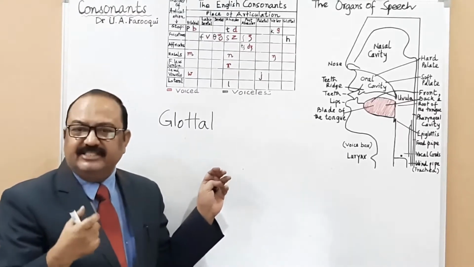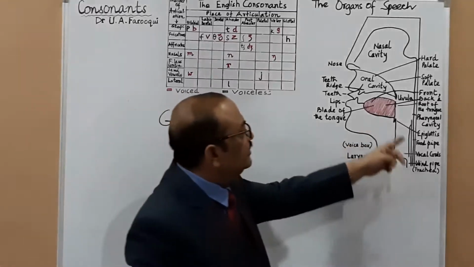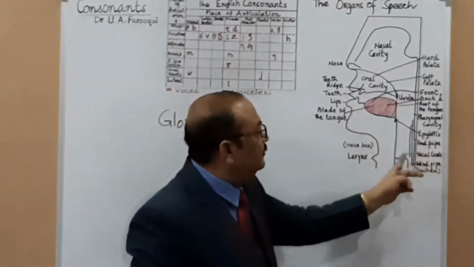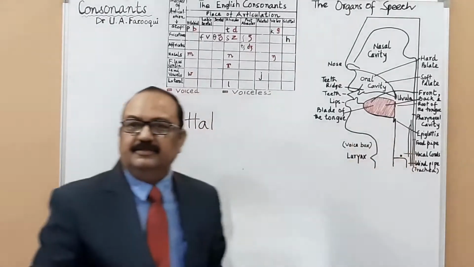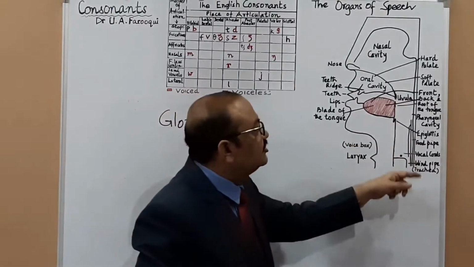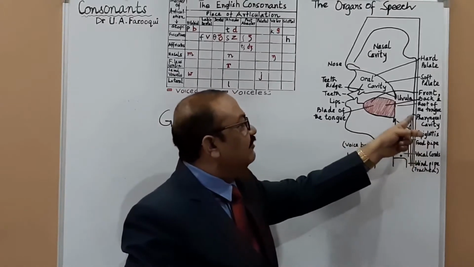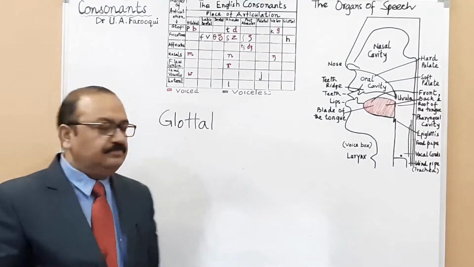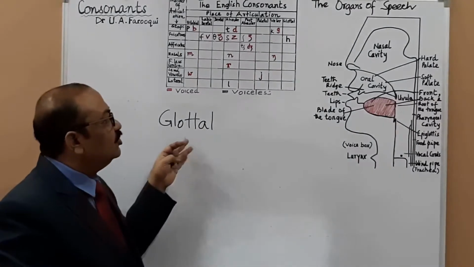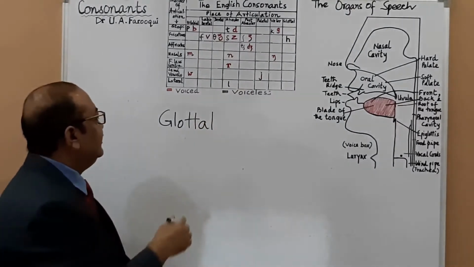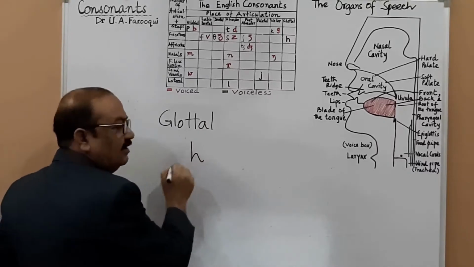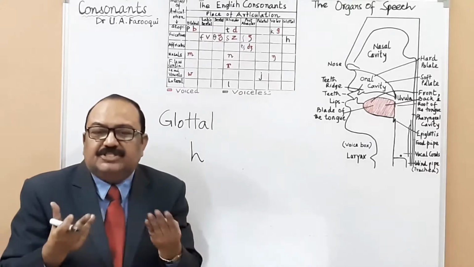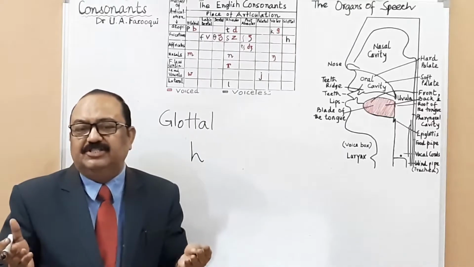And where do you have the glottis? I've shown here, the epiglottis, here, the larynx, and there you have the pharynx. Just above the pharynx, just above the pharyngeal cavity here. We have only one glottal sound, and that is ha.